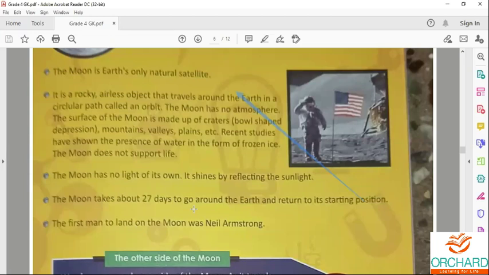Neil Armstrong was the first person to step on the moon. Neil Armstrong and Buzz Aldrin took many photographs of the moon's surface.